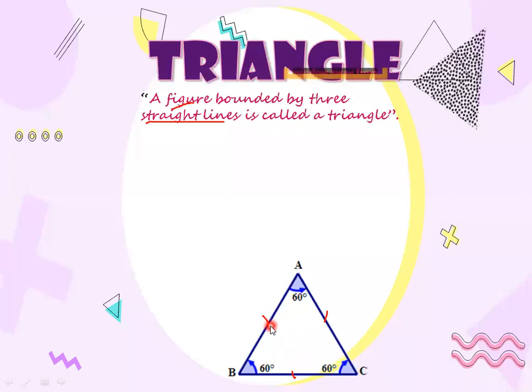Any figure that is bounded means the lines must be joined with each other. Okay, they are joining. So any figure that is bounded by 3 straight lines is called a triangle. Any figure that has 3 straight lines will be a triangle.